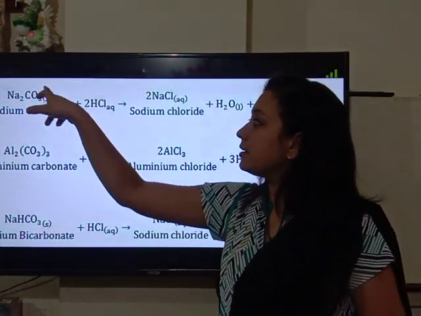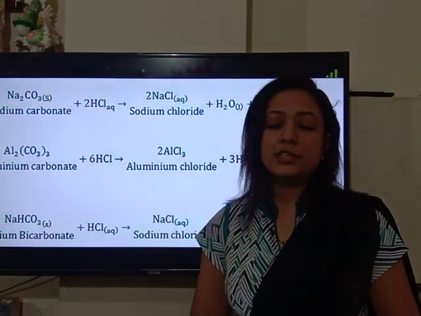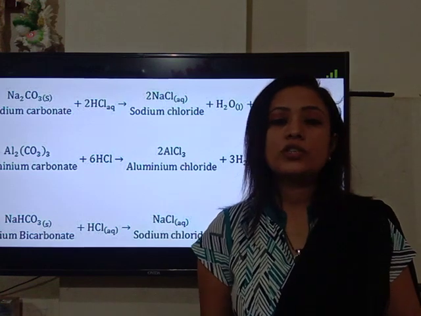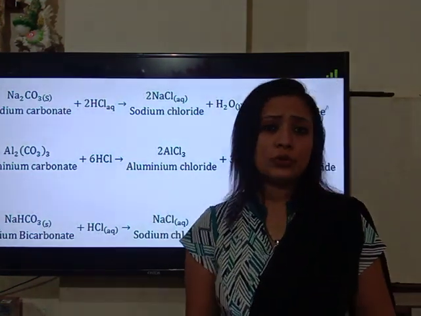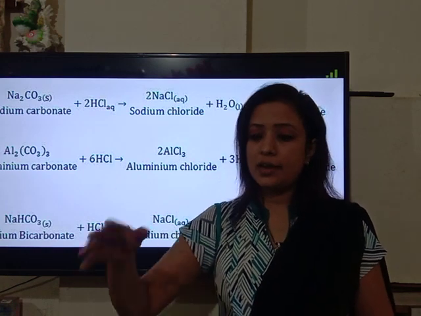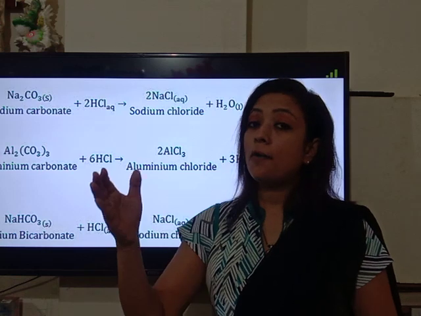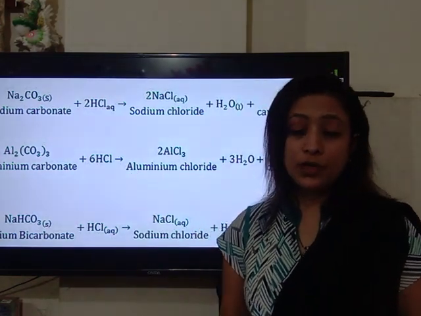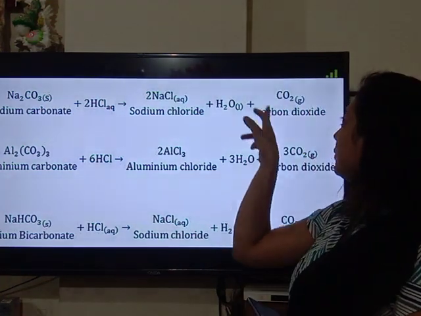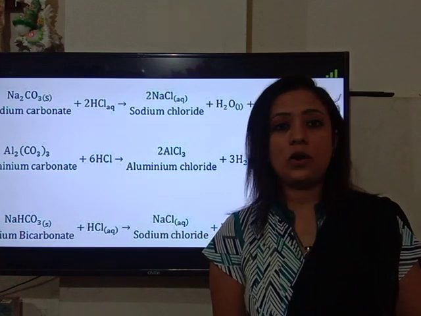This is carbonate, CO3, and HCO3 is bicarbonate, which is also called hydrogen carbonate. This is again one of the neutralization type of reactions. When acid reacts with metal carbonates and bicarbonates, it forms salts and water. But apart from salt and water, this chemical reaction produces one more product, that is carbon dioxide.